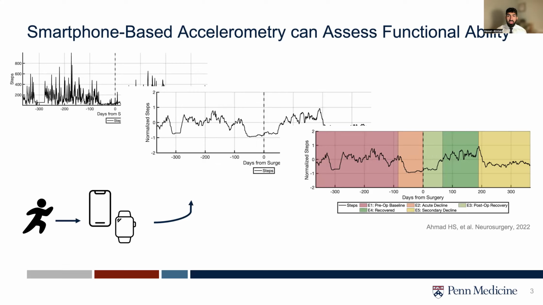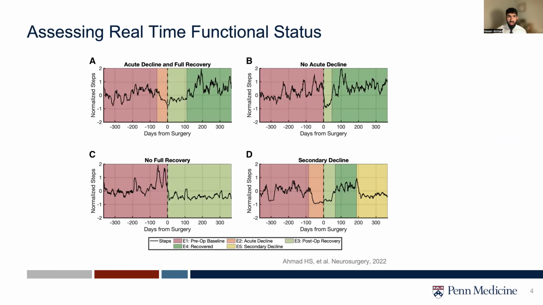The third epoch is the patient's expected postoperative recovery period, followed by their recovered state where the patient's activity is commensurate to or above baseline levels. And the fifth epoch is a possible period of secondary decline, such as in this patient's case of a reherniation of their disc. Across 16 patients, we found 4 distinct phenotypes of perioperative functional status.